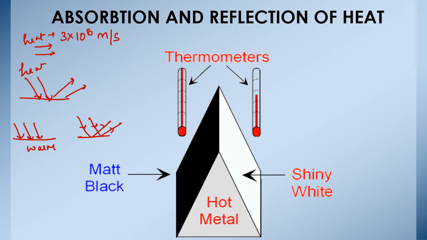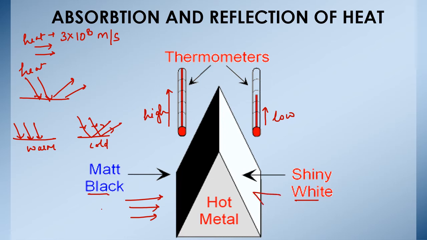When you keep two metallic plates in the sun, one black and the other white, you will notice that the temperature of the black plate will be much higher than the temperature of the white plate after some time. This happens because black surfaces absorb most of the heat, so they get more heated, while white surfaces reflect most of the heat, due to which they do not get much heated.